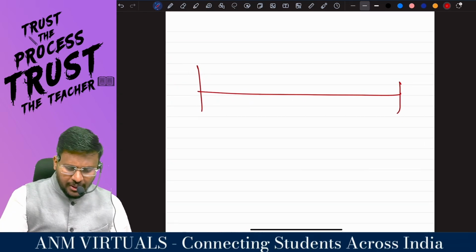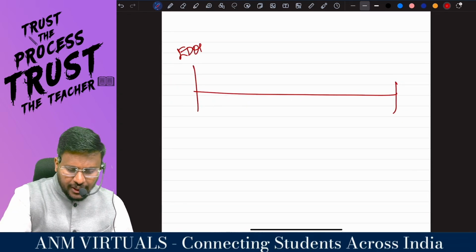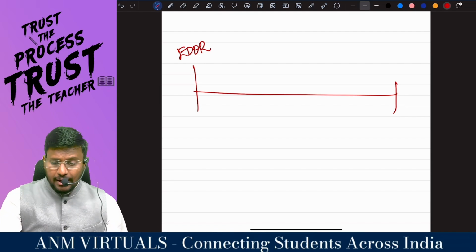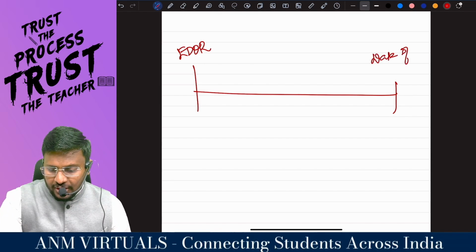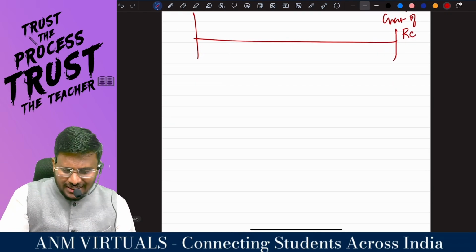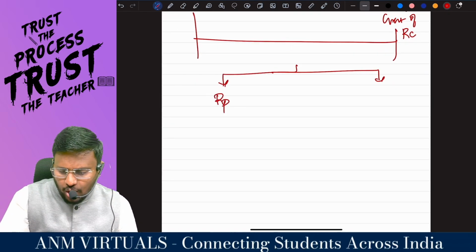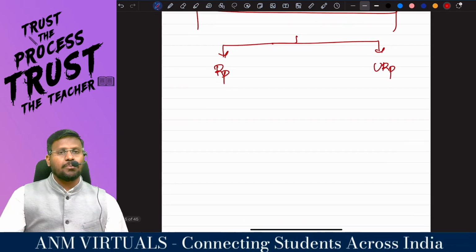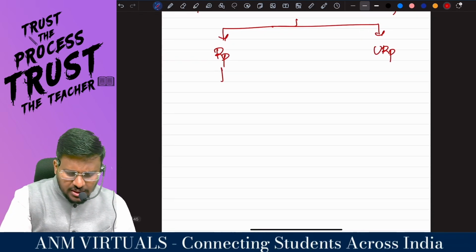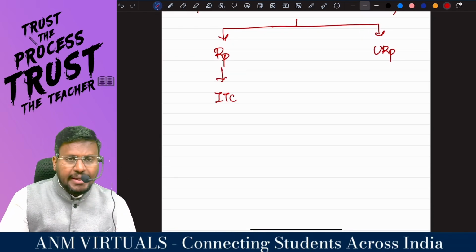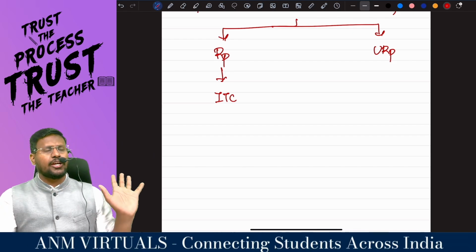This intervening period starts from the effective date of registration and ends on the date of grant of RC. Comfortable? During this period, you would have supplied to a registered person or an unregistered person. If you are supplying to a registered person, that registered person needs to take ITC, mandatory in nature.